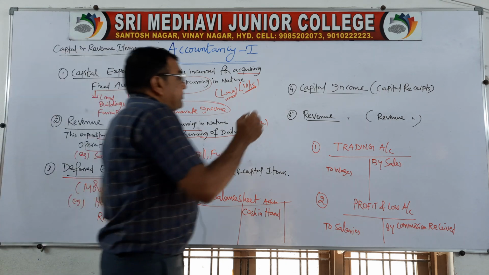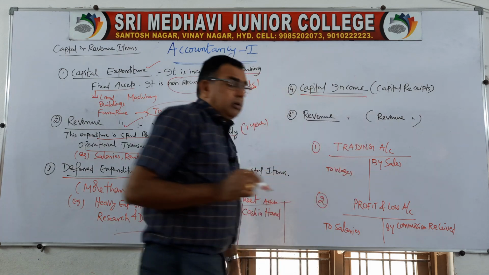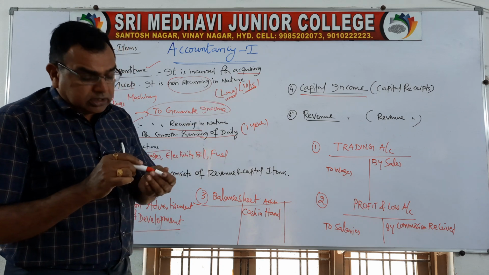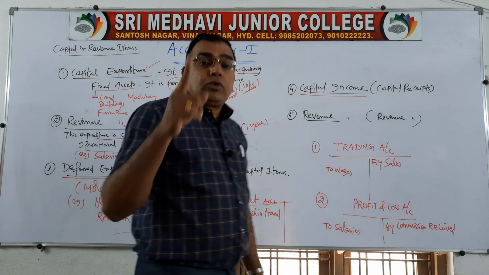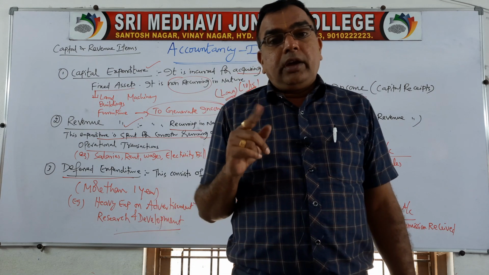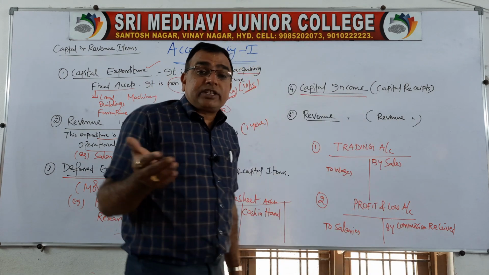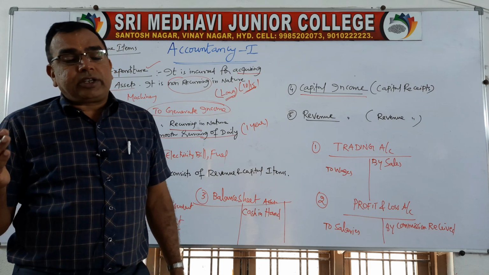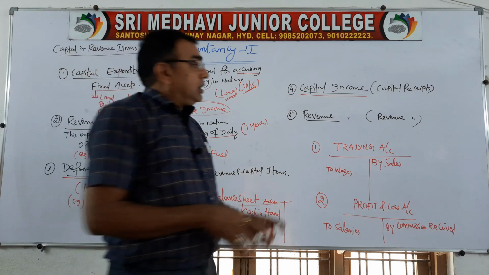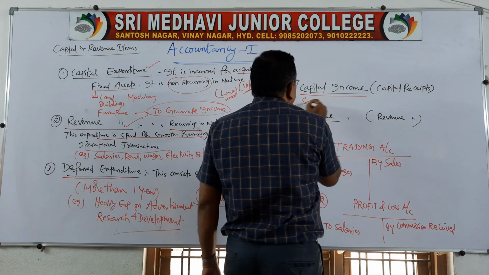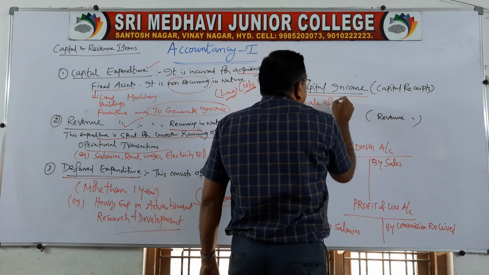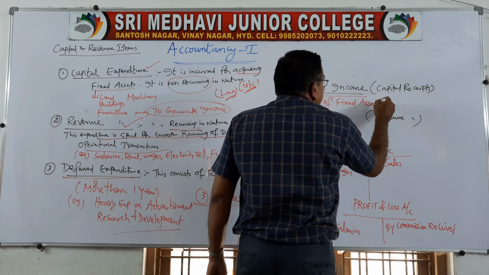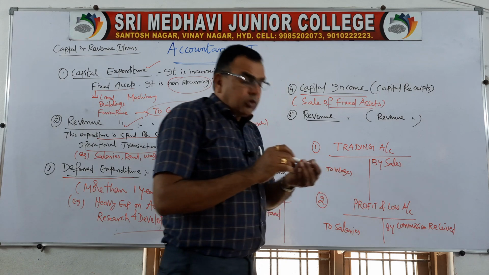Like expenditure, we will have incomes also, based again on capital and revenue. Capital income or capital receipts are the incomes received by the business organization only once, like sale of fixed assets. You can sell only once.